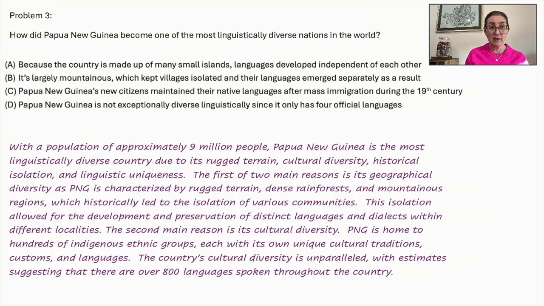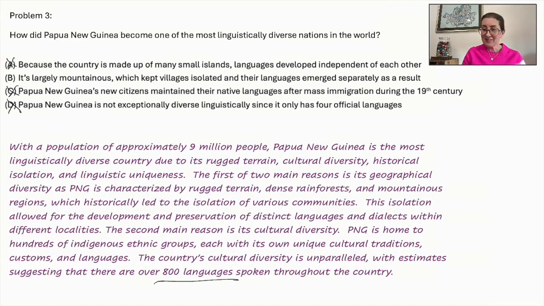Because the country is made up of many small islands, the languages developed independent of each other. And we know that that's not correct. Skipping B, let's go to C. Papua New Guinea's new citizens maintained their native languages after mass immigration. There is no indication in the history that there was any immigration on any level, so we can eliminate that one. Next, Papua New Guinea is not exceptionally diverse linguistically, which we know is not the case at all, with 800 languages being spoken.